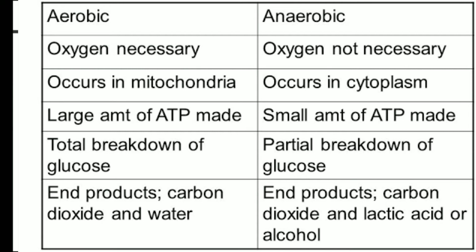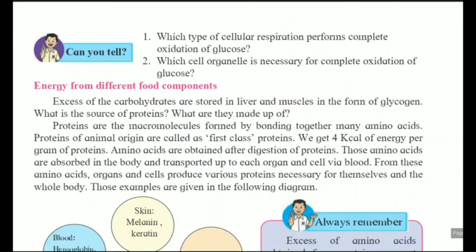Now, energy from different food components, which is the next part of our lesson. Which type of cellular respiration performs complete oxidation of glucose? Obviously it is aerobic respiration. In it, complete oxidation of glucose occurs. Second, which cell organelle is necessary for complete oxidation of glucose? Mitochondria.